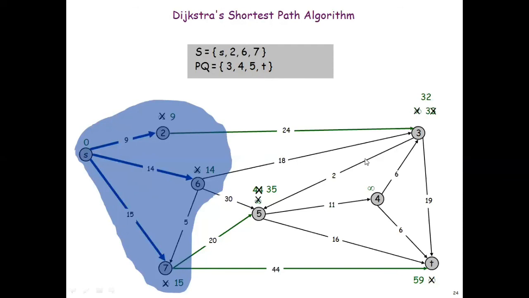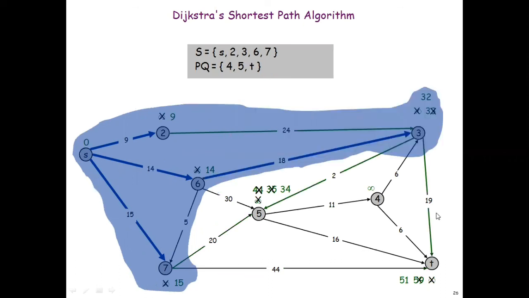So which is the minimum value I should check? So for minimum distance set, now the minimum distance is 32. Now from 3 I should check is there any edge outgoing from 3. One edge is outgoing from 3, that is with weight 19, 3 to T. So 32 plus 19 will be added. That will be changing the weight which is present in T, that is from 59 to 51, that is 32